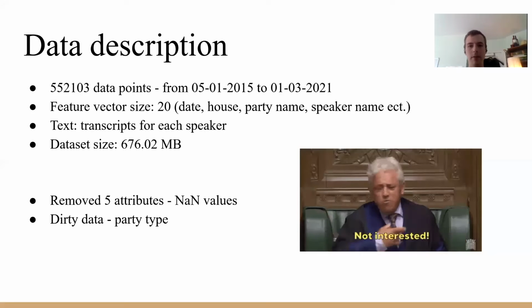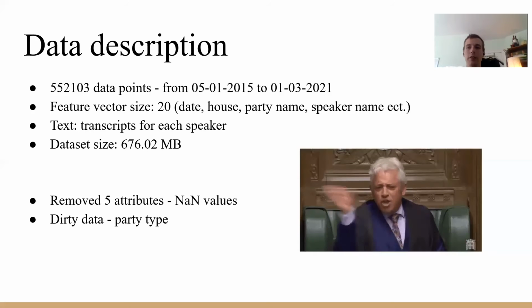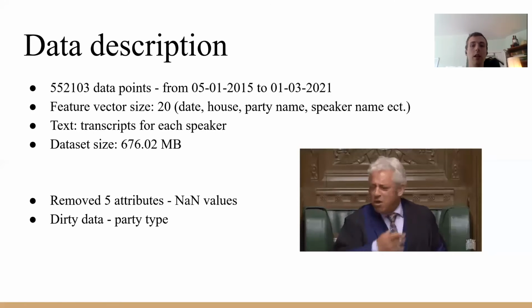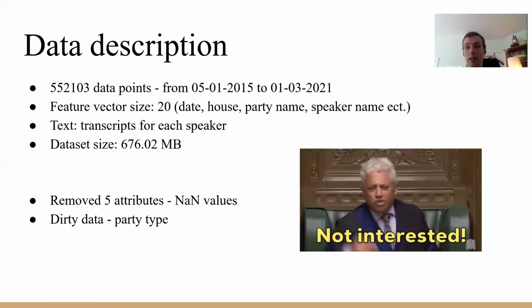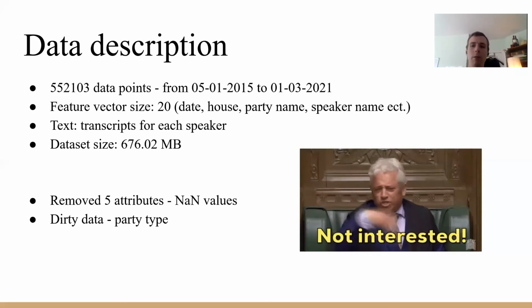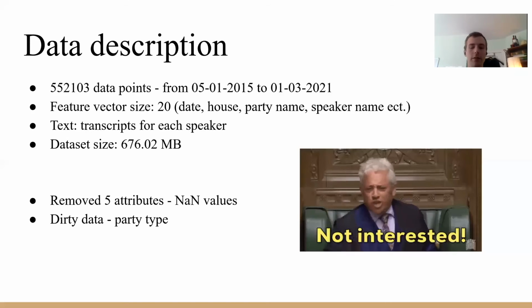So, data. Our data was collected over a period of 6 years and consists of approximately 550,000 data points. Each of these data points has a feature vector of size 20, which consists of House, if it's from the House of Lords or Commons, the party name, the speaker name, etc. For each of these data points, we have the transcripts of the speaker's statement, which will lay the foundation of our further analysis. The data set itself has a size of 676 megabytes.